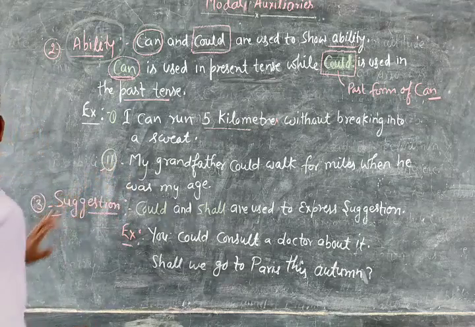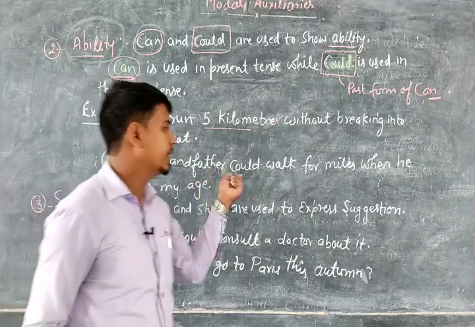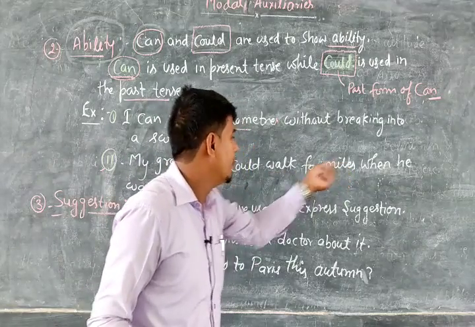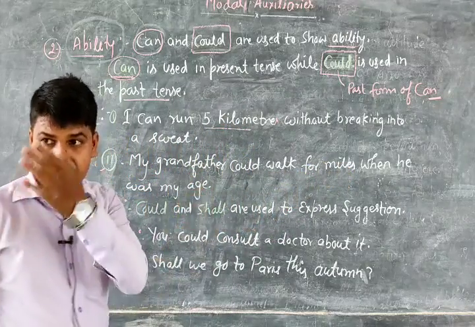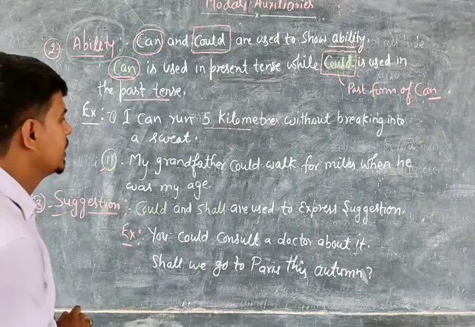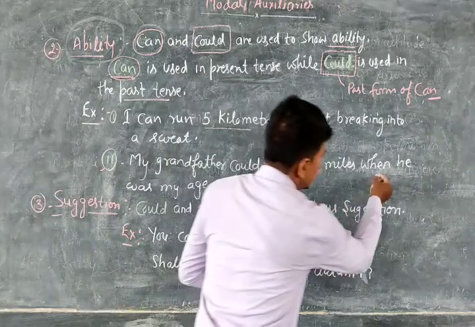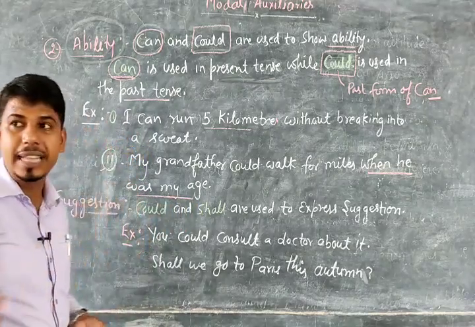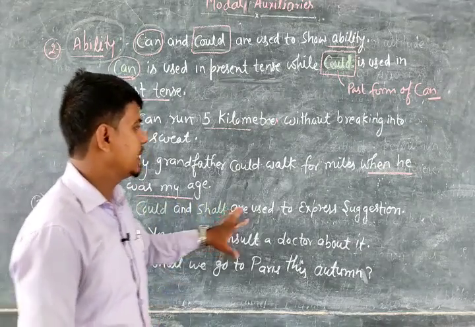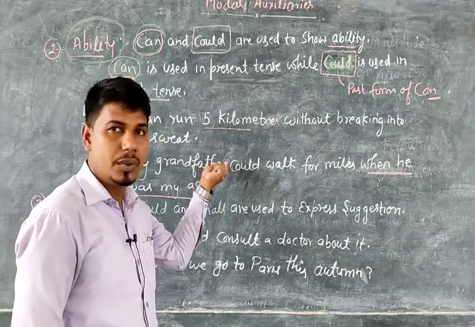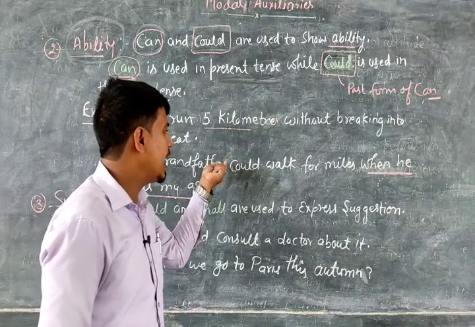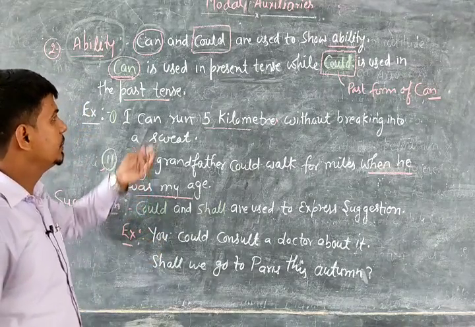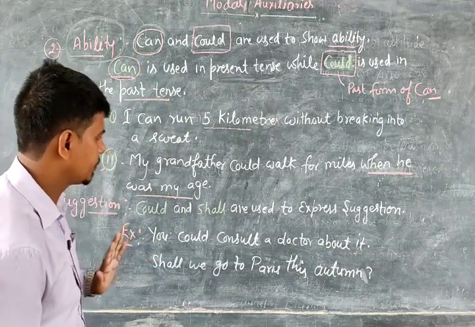My grandfather could walk for miles when he was my age. Students, you can see the clause when he was my age. That shows that this action is an ability of the past time. So I hope you have got all these points very well.